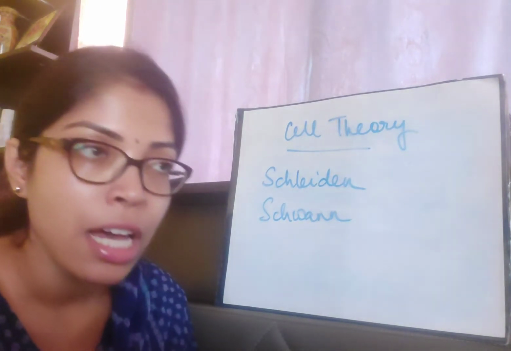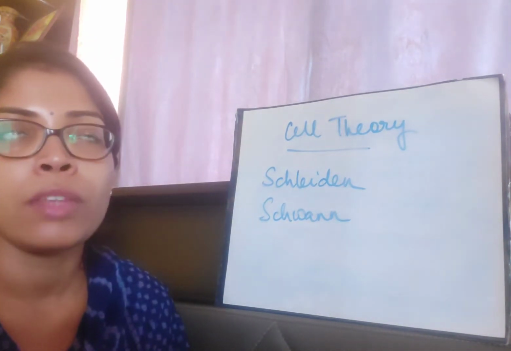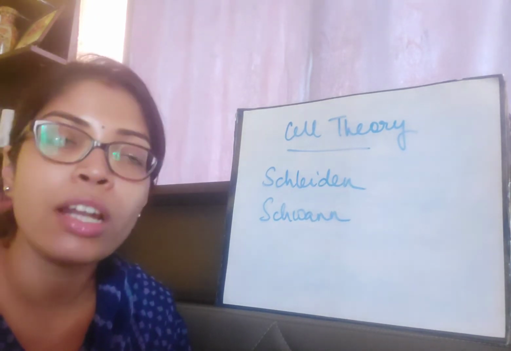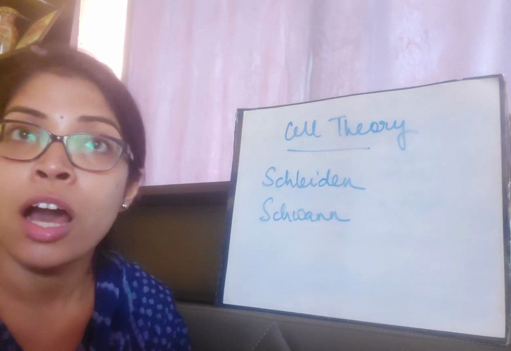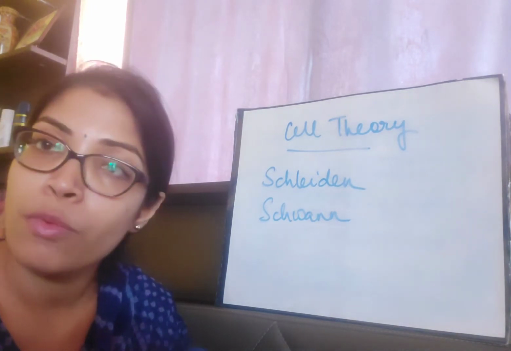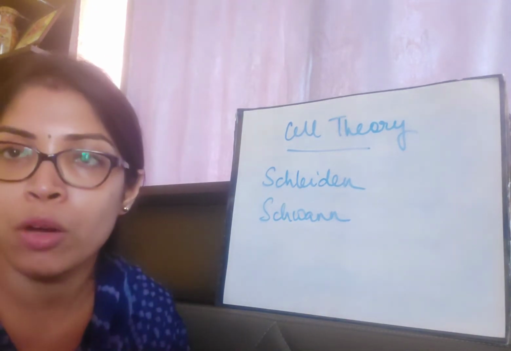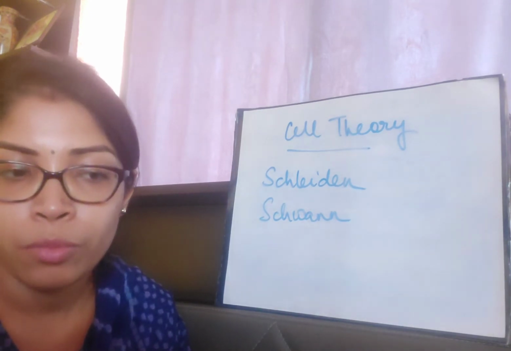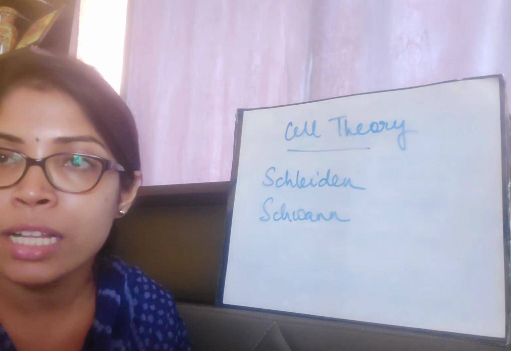Then there is the modern cell theory. Modern cell theory states that all the cells that are there come from pre-existing cells. We now have a very good idea that cell division takes place, and with the help of that more cells are produced.